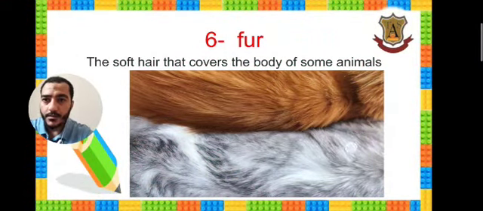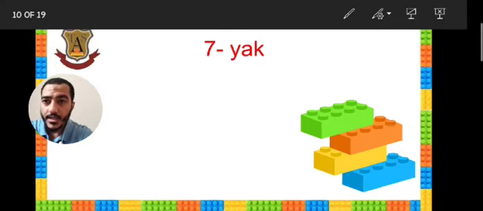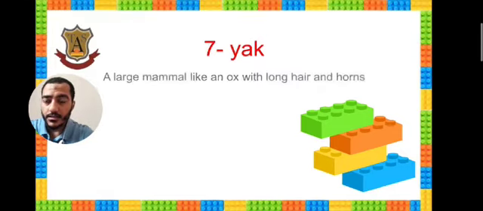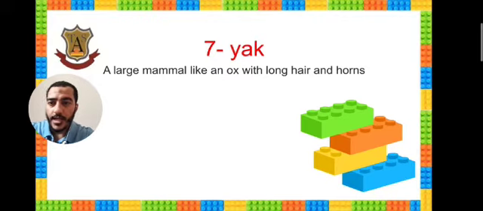Okay, next, yak. It's an animal. It's a strong animal. Yak is a large mammal like an ox with long hair and horns.